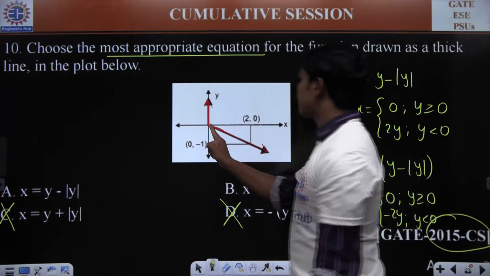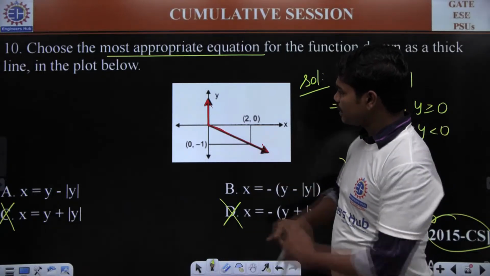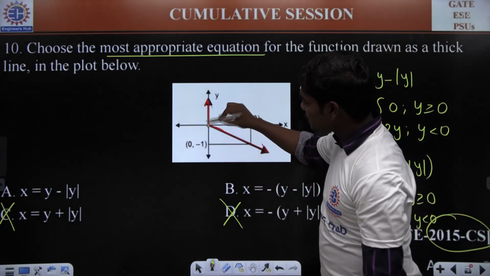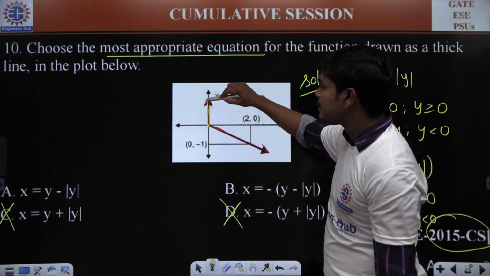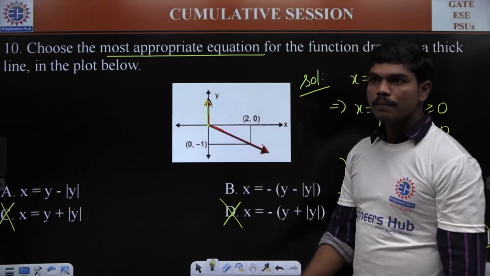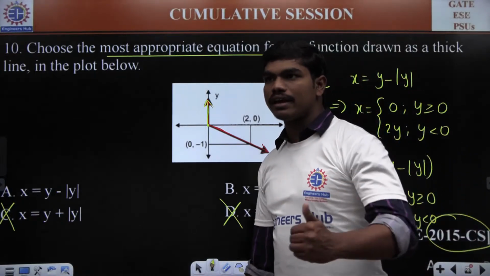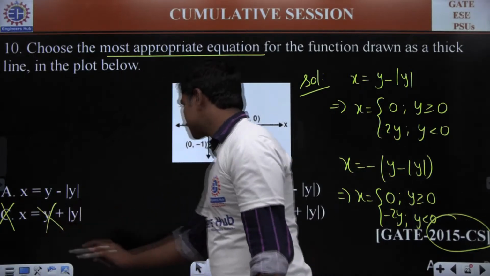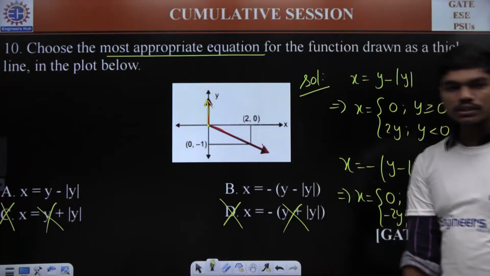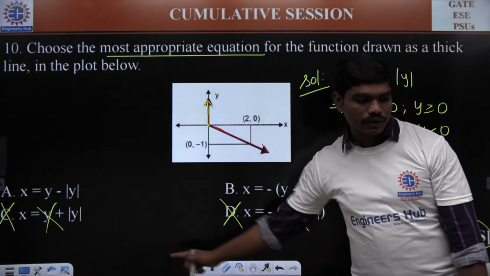But in the graph, you have seen whenever y is positive, once this graph passes this horizon, there is no x coordinate for the point. Correct? You can see only there is a y coordinate, which means x is equal to 0. Means for every positive value of y, we have x equal to 0, which is not possible by these two options. Correct? Because these two options will give you some value for x whenever y is greater than 0.